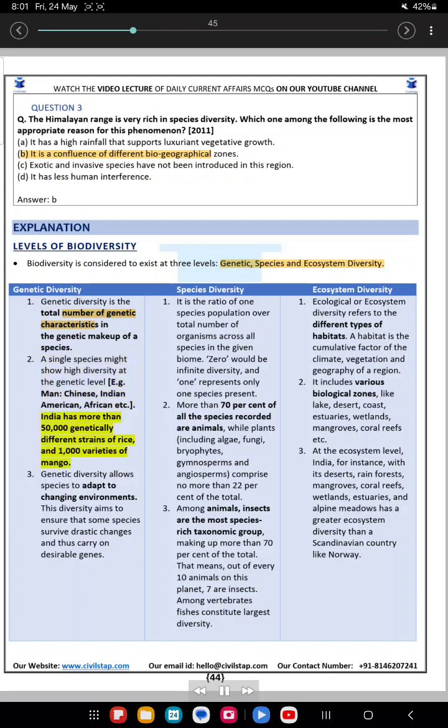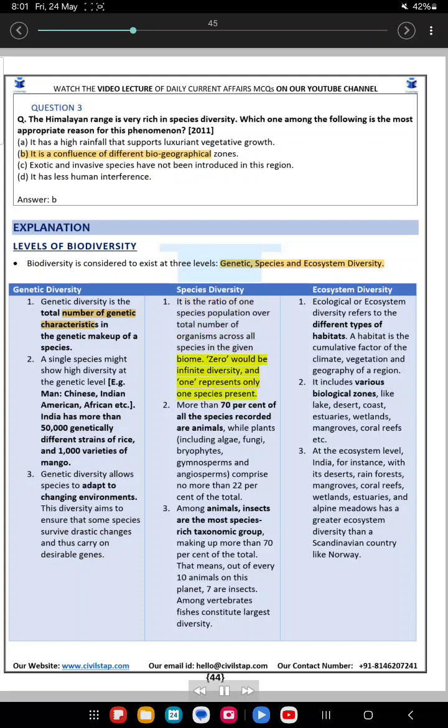India has more than 50,000 genetically different strains of rice and 1,000 varieties of mango. 3. Genetic diversity allows species to adapt to changing environments. Thus diversity aims to ensure that some species survive drastic changes and thus carry on desirable genes.